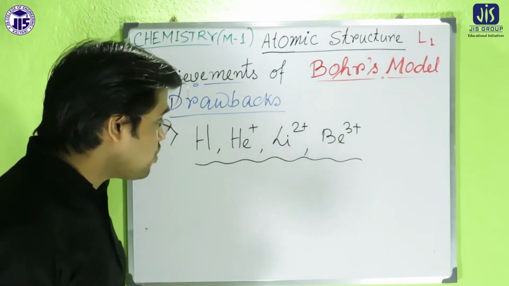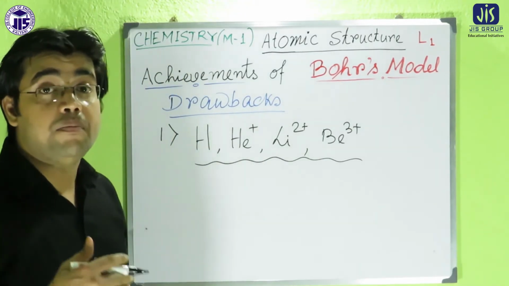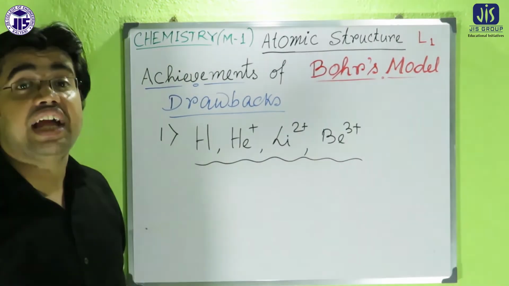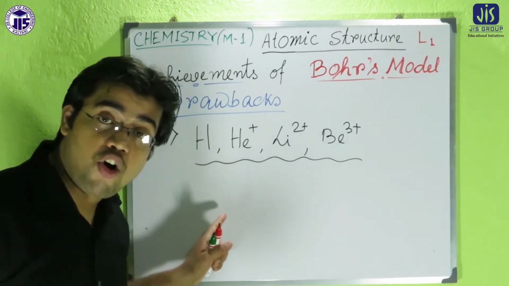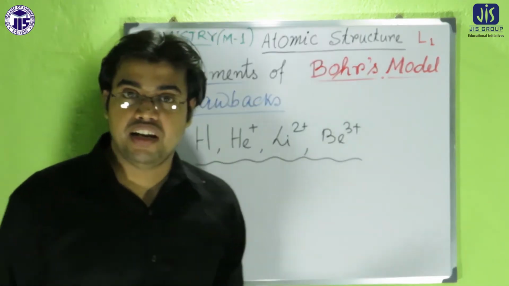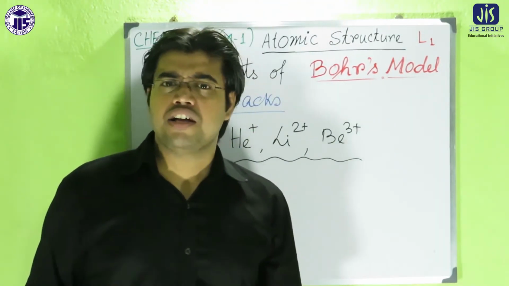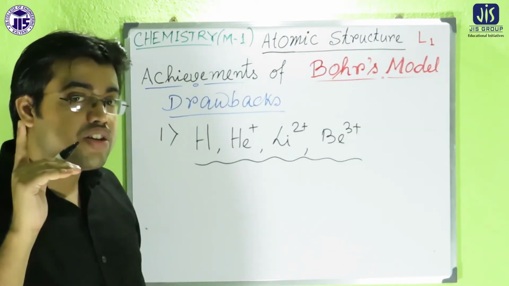So those spectral characteristics cannot be explained for the complicated many electron system. That is the main drawback of the Bohr's model: it is unable to explain the spectral characteristics for the many electron system.